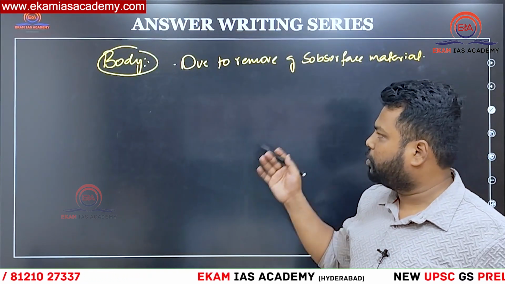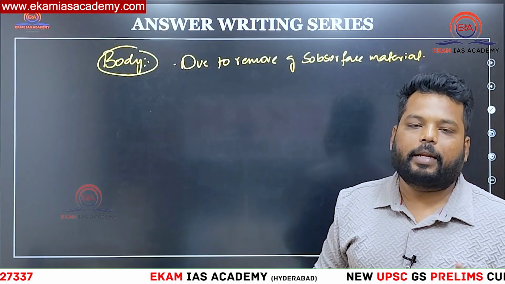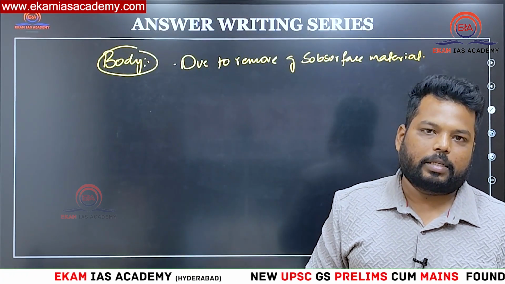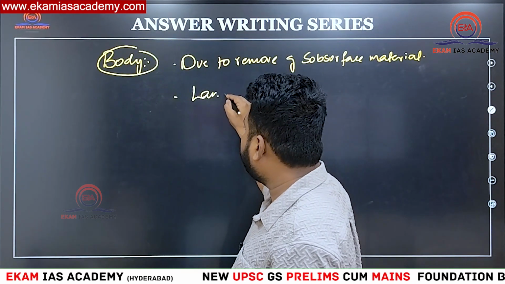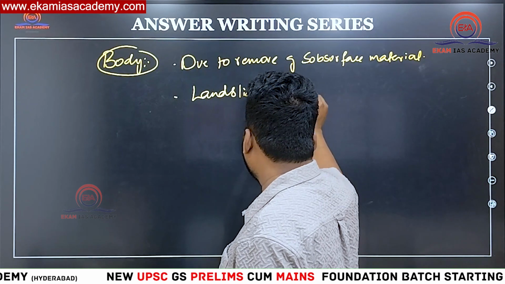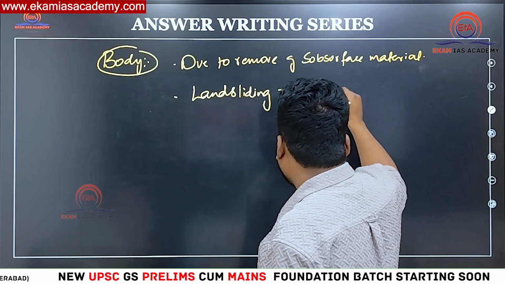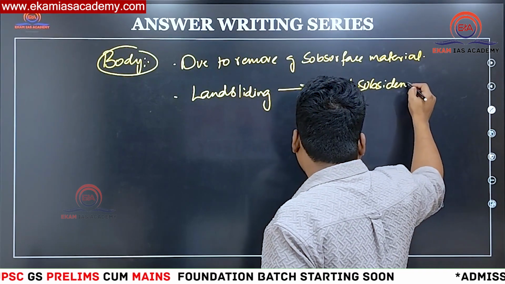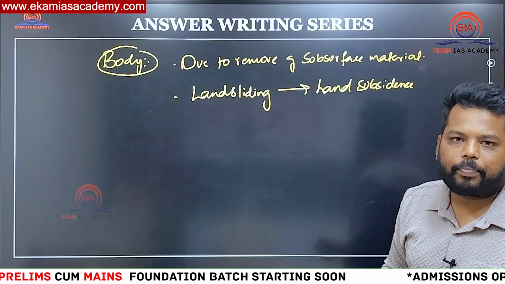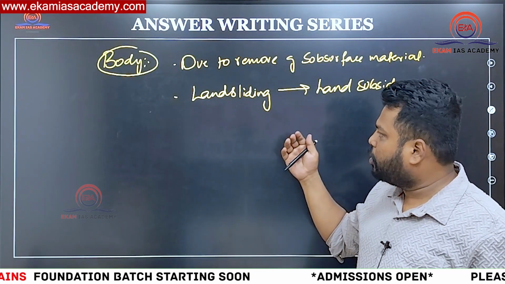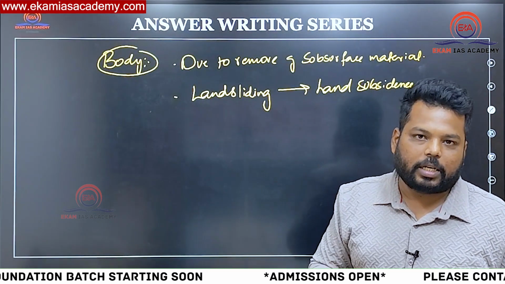Clear? So जिसका ऊपर का जो subsurface material है वो जब remove करेंगे तब जाके ये land subsidence बनने का chances है. Next, landsliding leading to land subsidence. So जहाँ पे भी landsliding होगा उस regions में जो topmost surface material move होंगे, so वहाँ पे land subsidence होने का chances है.